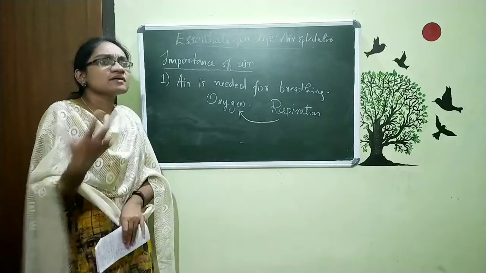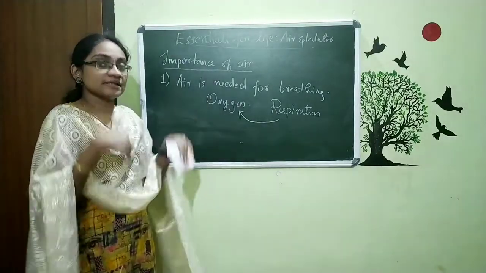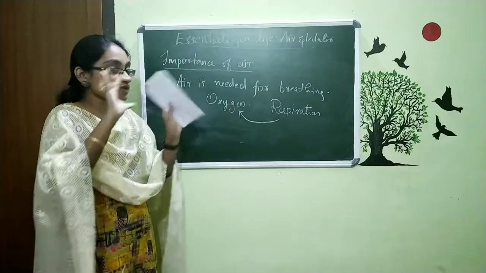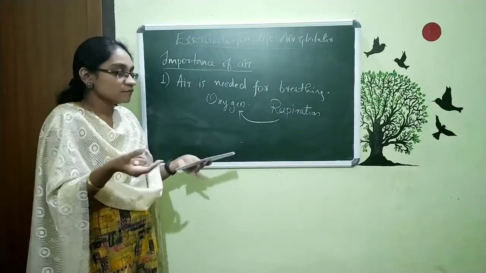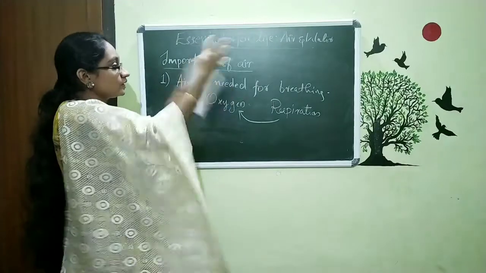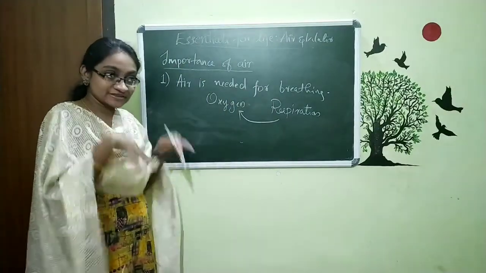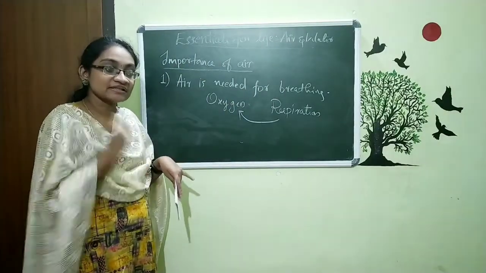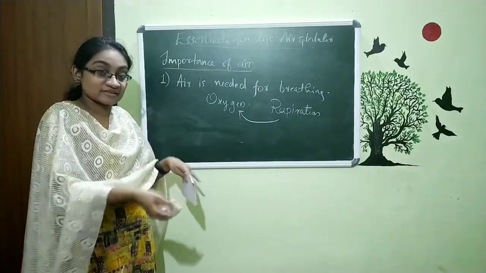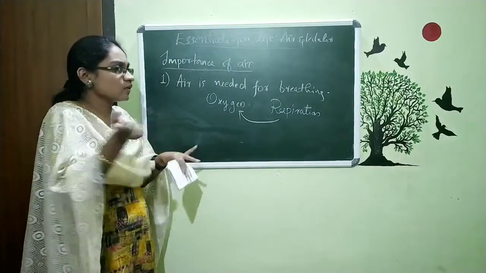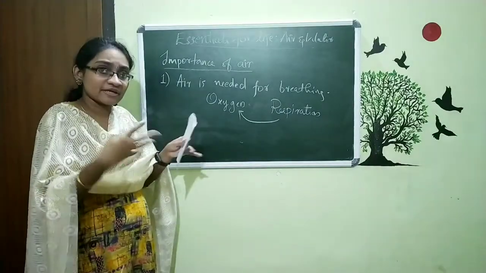And we are taking in the air and giving it out. Within the air, we know all these gases are there, and we take in the oxygen and give out the other gases: nitrogen, ozone, carbon dioxide, everything.